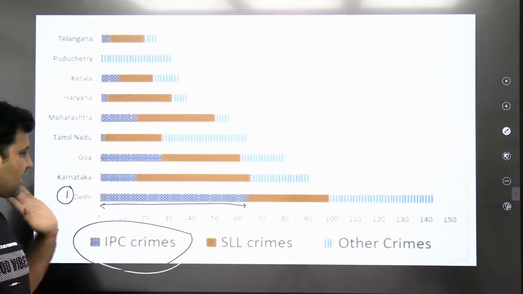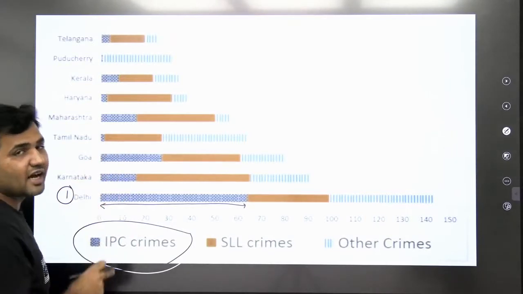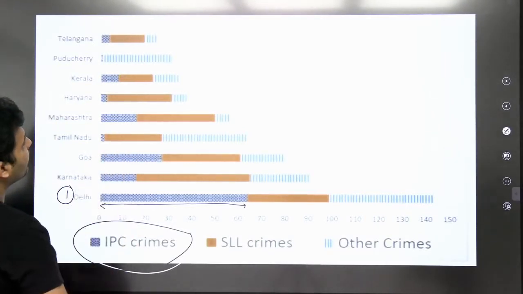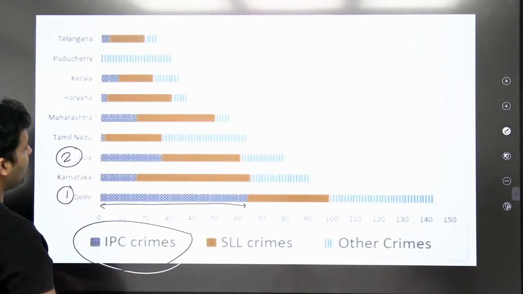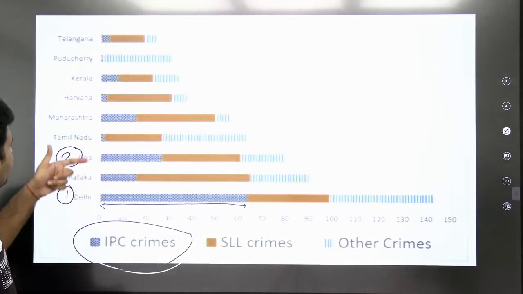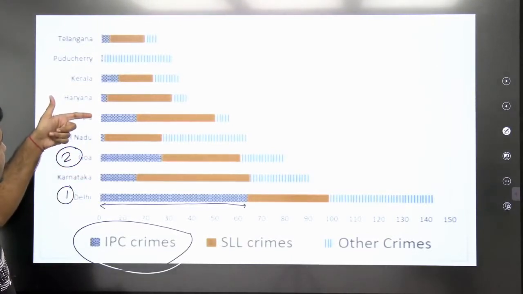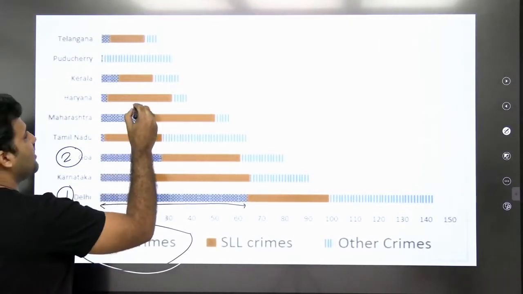So Delhi will be given the rank 1. Now after that you can clearly see the second highest length of bar graph is of Goa. So the second rank will be given to Goa. Now, if I have to give the third rank, you see that there is a tie between Karnataka and Maharashtra. Karnataka and Maharashtra both have the same bar graph length.